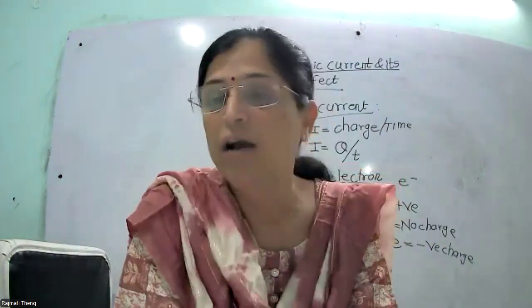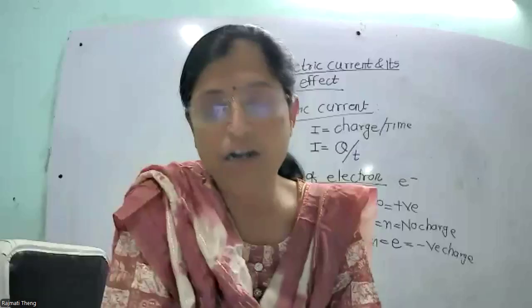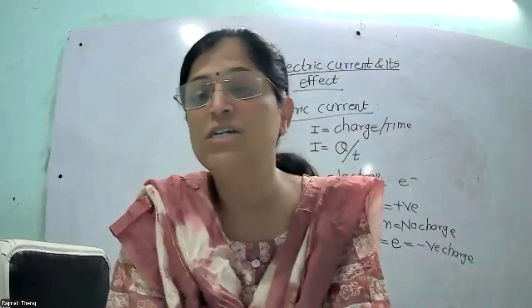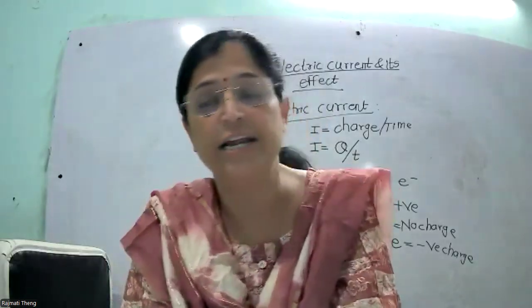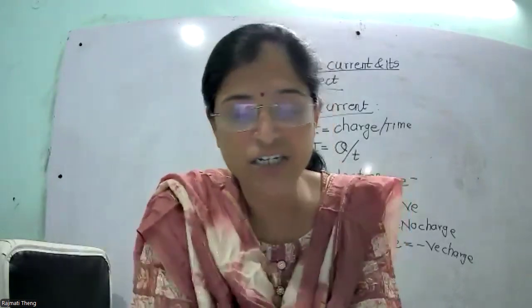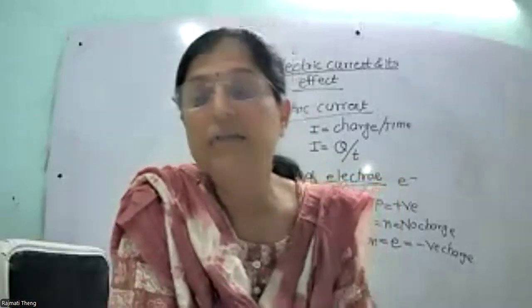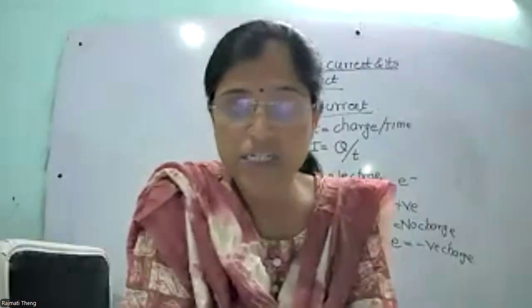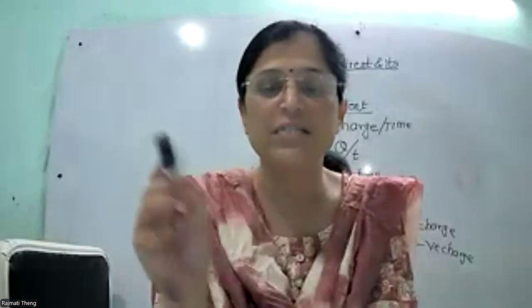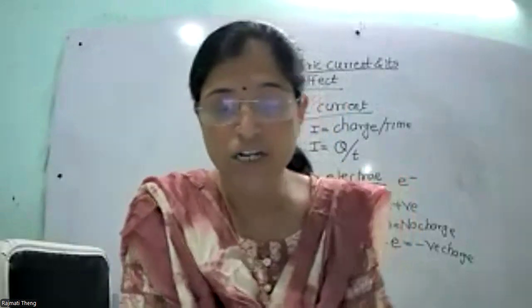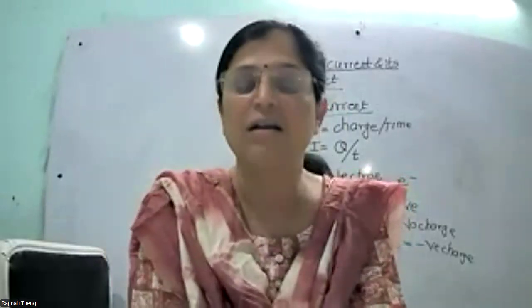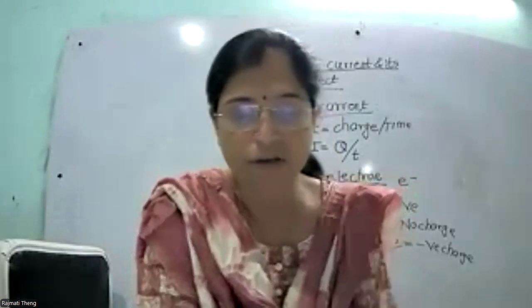Flow of electrons constitutes the electric current in a conductor, and the direction of current is taken opposite to the direction of flow of electrons. The direction opposite to the flow of electrons is the direction of which? Current. If the electrons flow clockwise, then the conventional current is anticlockwise. So conventional current is taken opposite to the flow of electrons.